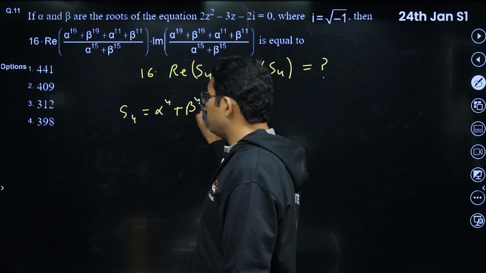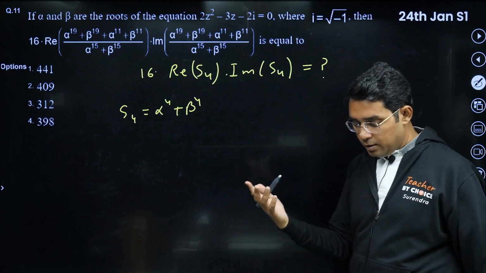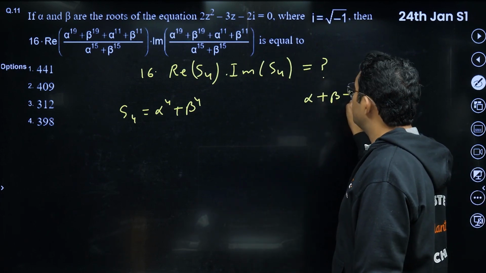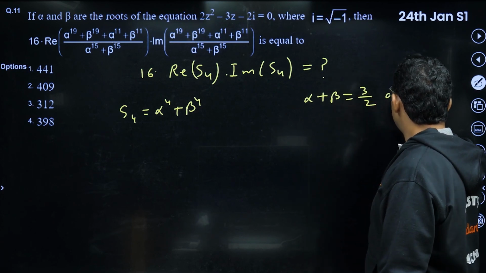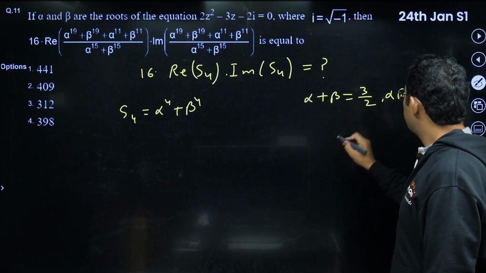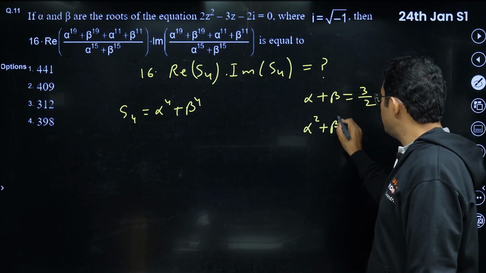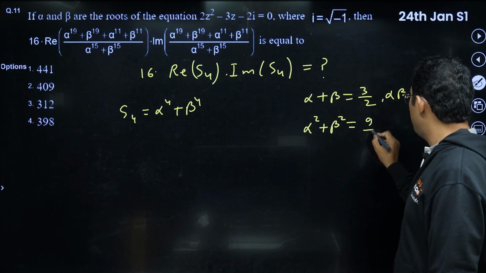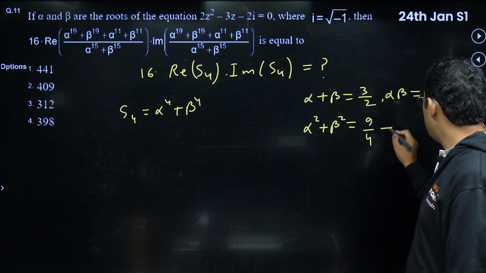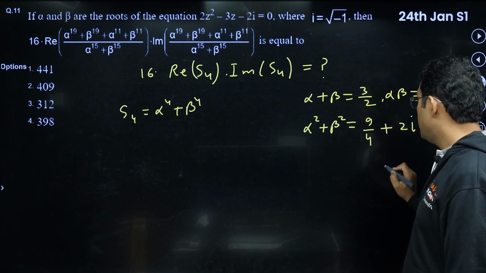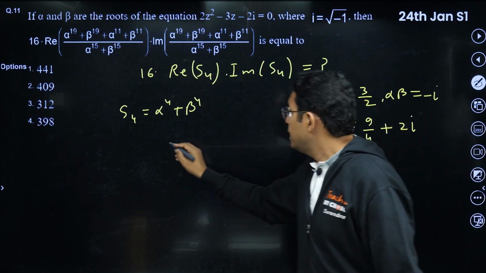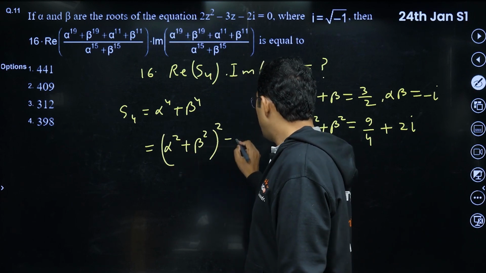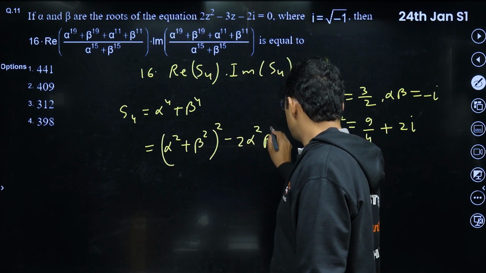I think we can find this by multiple methods, maybe by transformation or using sum of roots and product of roots. You know, alpha plus beta is equal to 3 by 2, and alpha beta is equal to minus iota. So from that we will first get alpha square plus beta square, one very standard way. I think 9th grade, 10th grade students also do this. That will be 9 by 4 minus 2 alpha beta, so it becomes 2 iota. Now once again, to find this, we do alpha square plus beta square whole square minus 2 alpha square beta square.